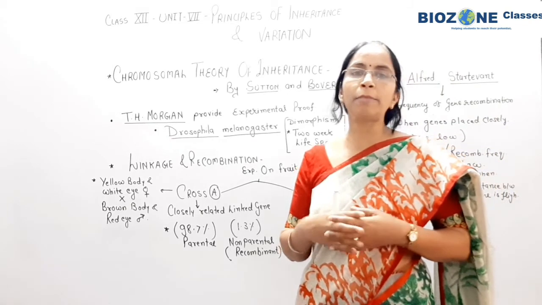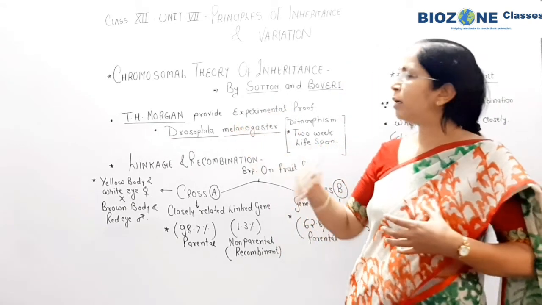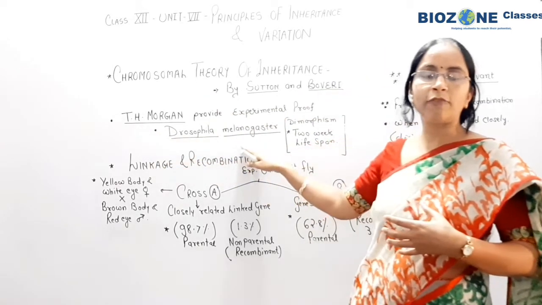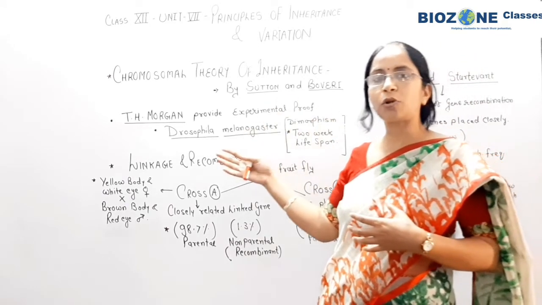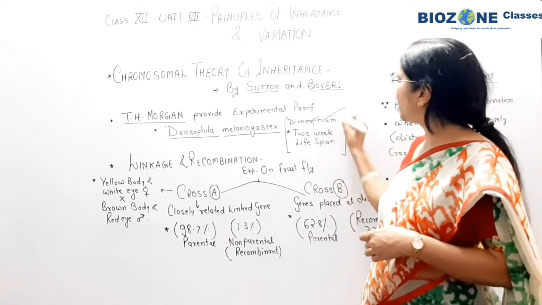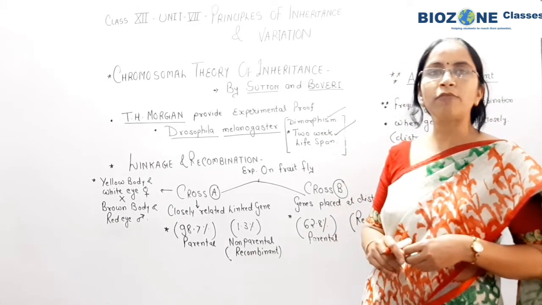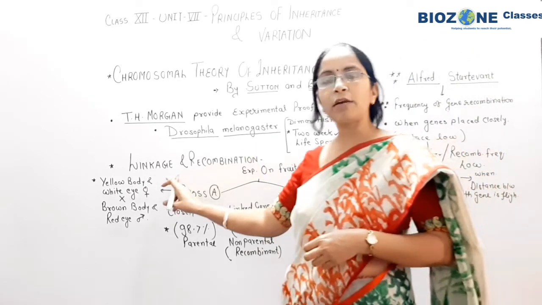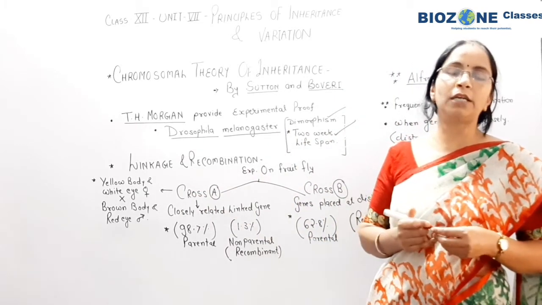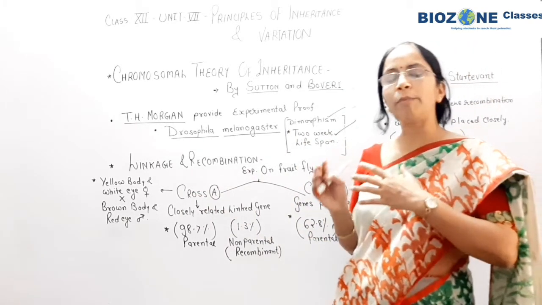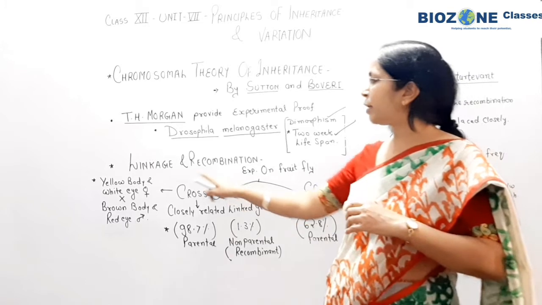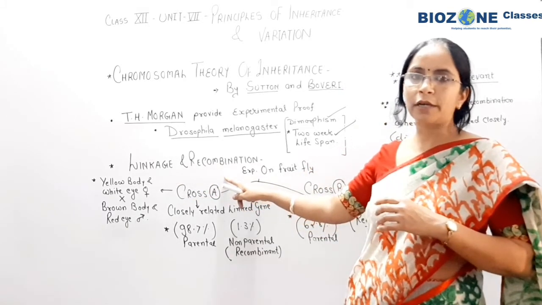So that you study ki 3 different reasons are there, and then after we study the chromosomal theory, then T.H. Morgan selected the Drosophila for his experimental proof. So why he selected the Drosophila, that you also keep in mind, and among the 4 reasons you predominantly remember these 2 reasons for which Drosophila is selected. And then we come towards the linkage and recombination. So if you study very well meiosis division in class 11, so you study the recombination or crossing over in detail in that chapter. So at that part आप याद रखिए linkage and recombination को भी हम study करते हैं.